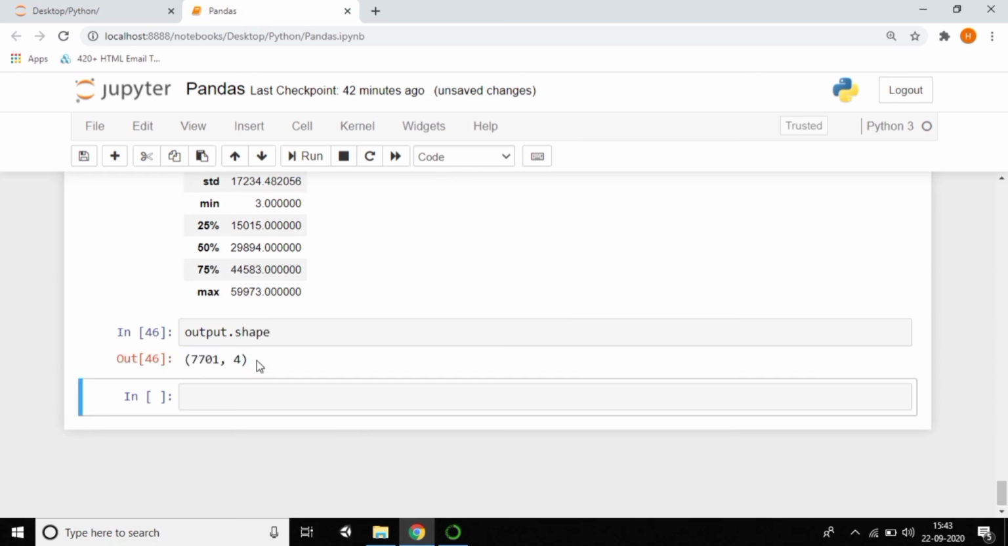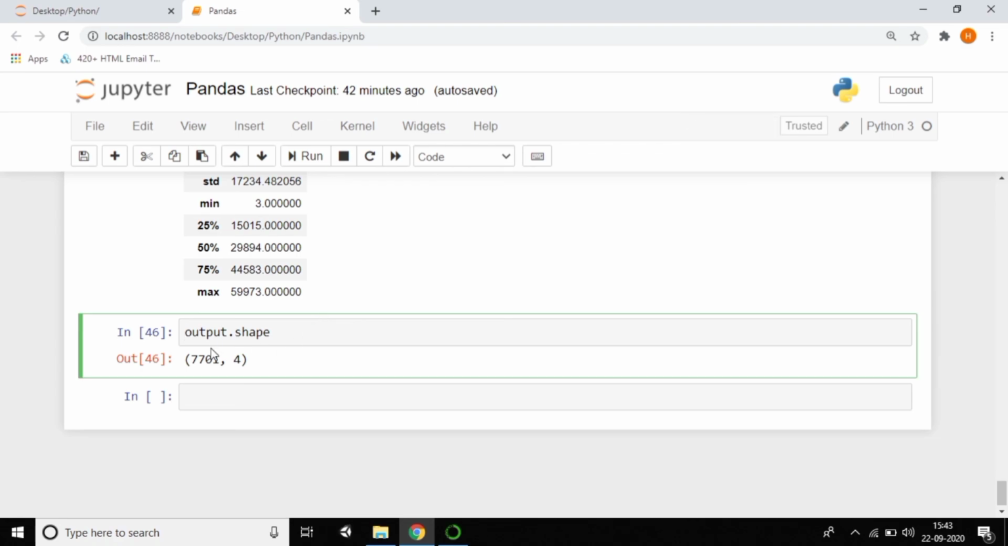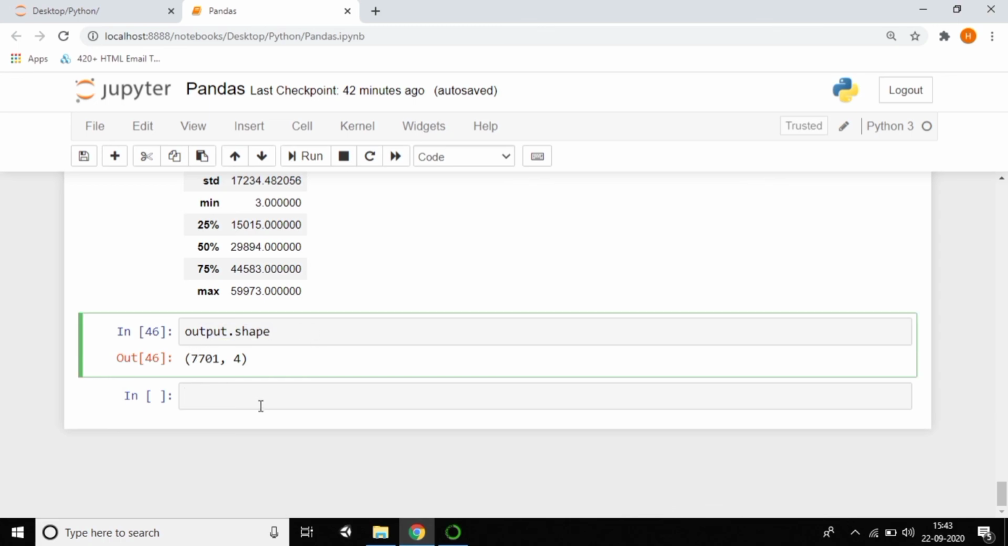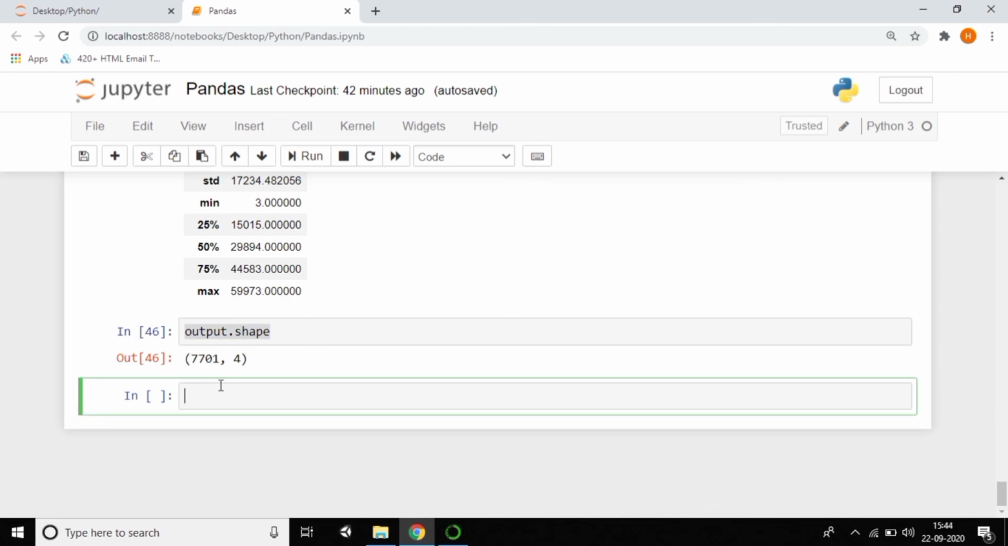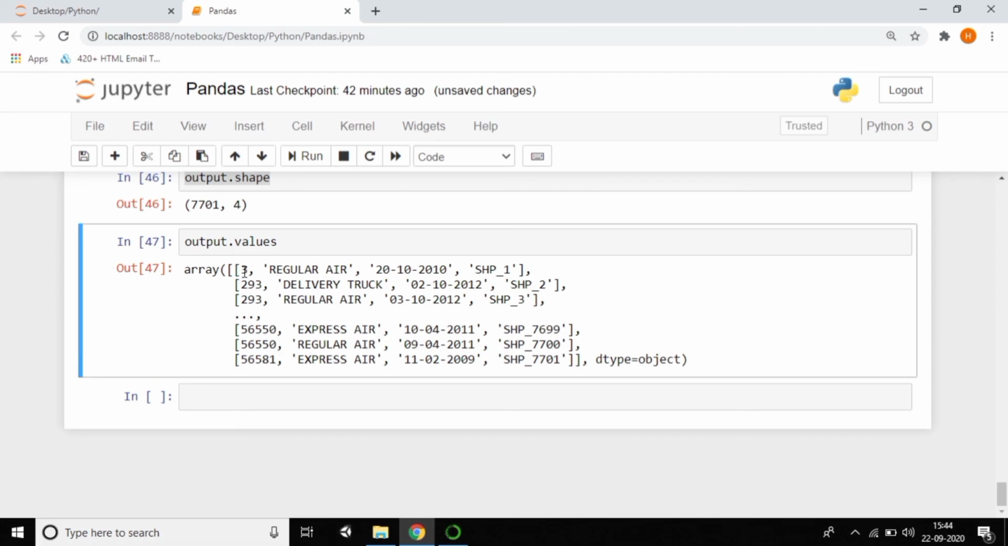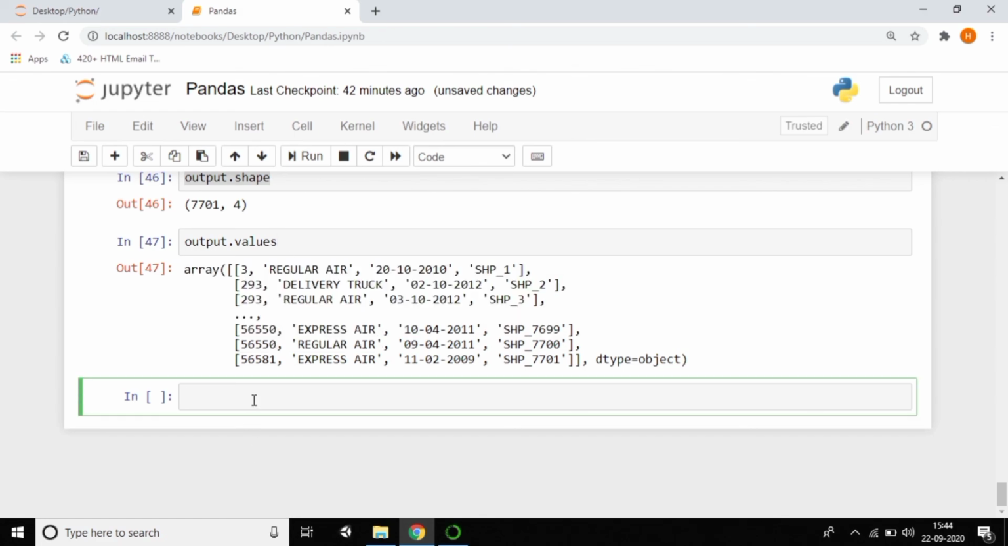And see the output. It's not a method, that's why I'm not giving parentheses. You can see that we have 7701 rows and 4 columns in our data. The next one is called values, which we already used. If you want only the values, you can see the output with dot values. You can see the order ids are converted into an array type. So you can see it like this also by using dot values.